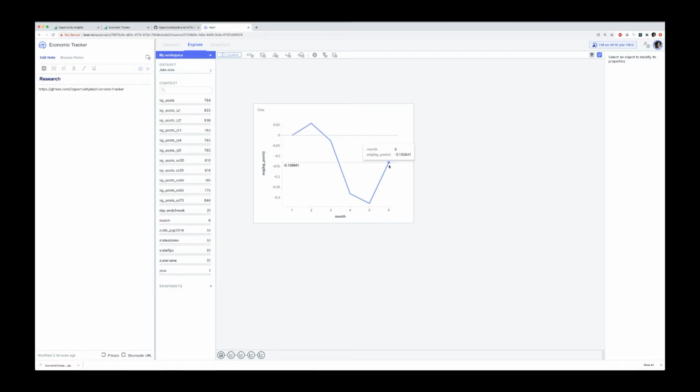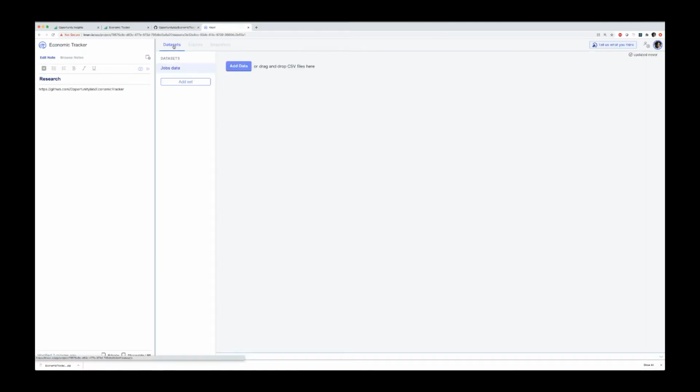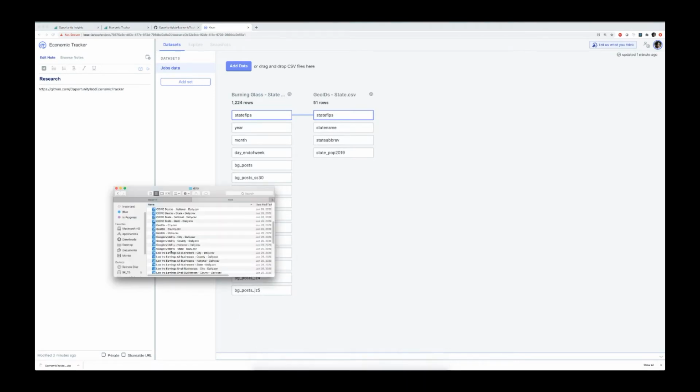Now this data was pre-aggregated. It's really important to understand that. So we can't actually get the national numbers by just taking the indices from each state and averaging them. That's not going to be quite accurate. And we can actually see that effect here. I can pull in the national data as well. So let's go ahead and do that.